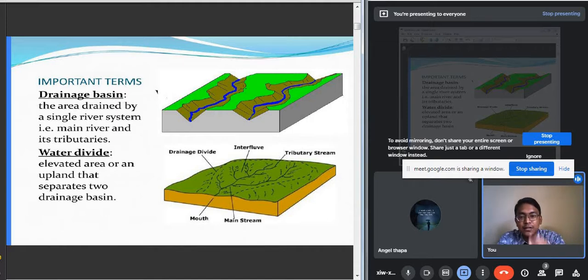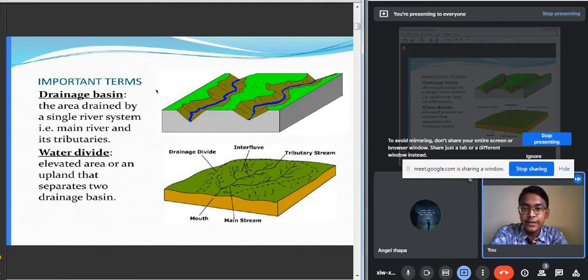On the left hand side, the particular area is getting water from one stream, and on the right hand side, it is getting water from another stream. So these two rivers are supplying water to two different areas. That particular area which is drained by a single river is known as the drainage basin.